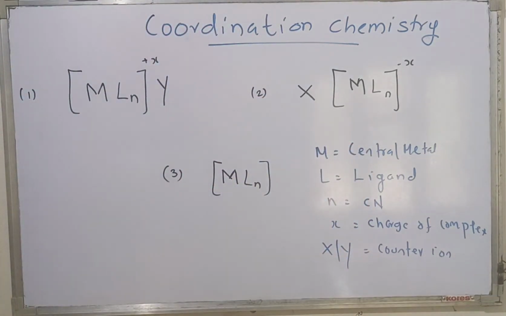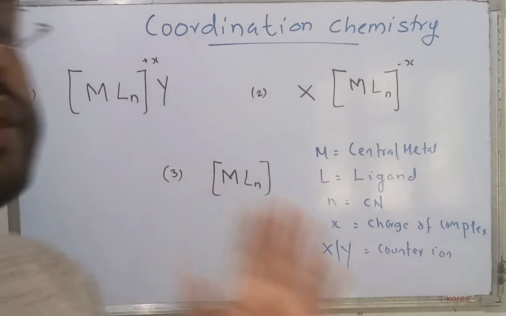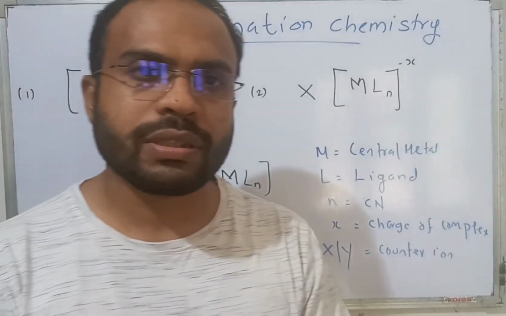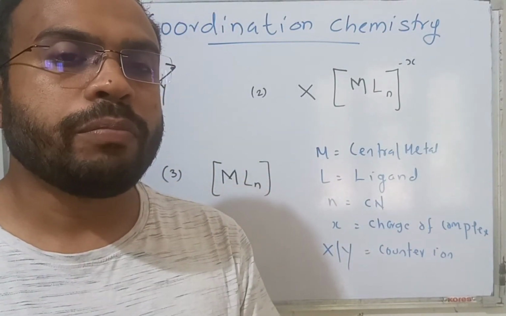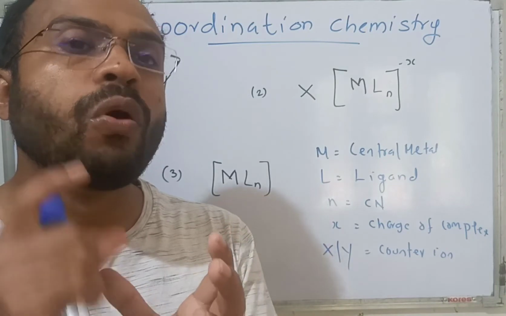What is coordination chemistry? Coordination chemistry is the chemistry that deals with coordination compounds. Coordination, the name, has come because those molecules contain coordination bonds.